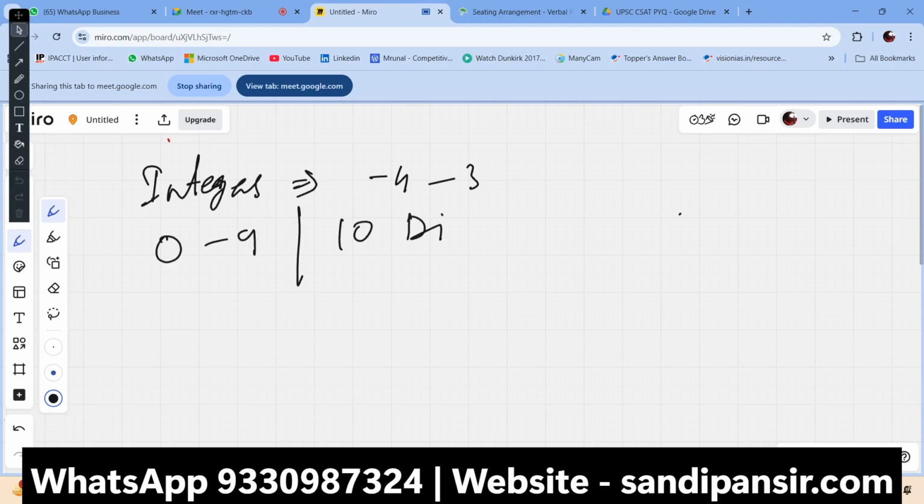Every problem, every mathematical concept out there is based on these 10 digits only. You cannot produce a new digit. Tell me a new digit apart from 0 to 9. All the numbers are made with these digits itself. Got it?